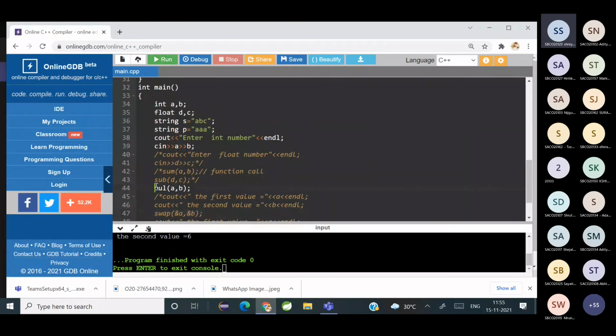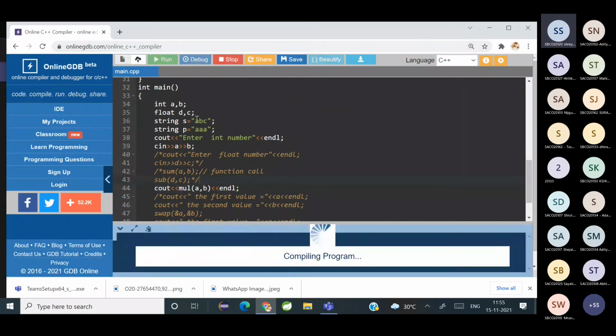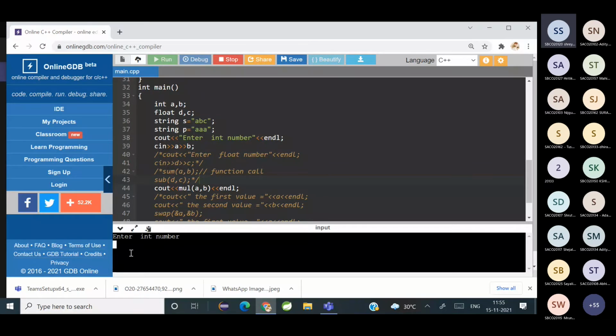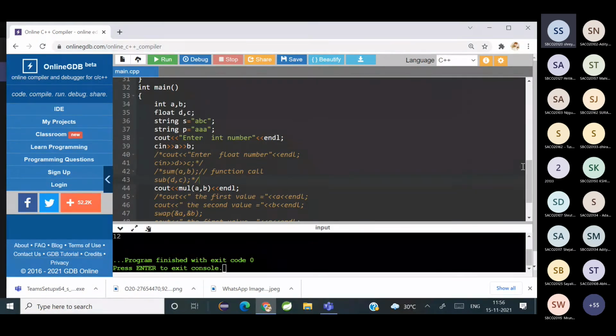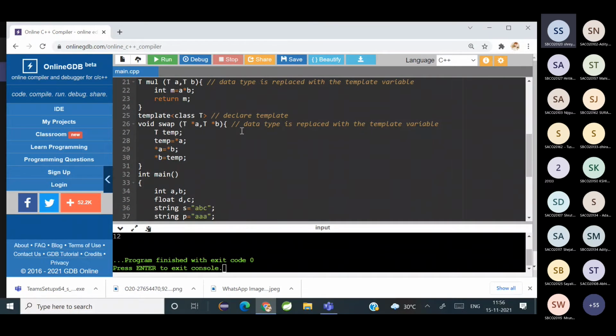Okay, I have to see out here. See out. So enter integer number. Dekha, can you see? 3 into 4, 12. So what did I do? In the mul function or multiplication template function, I returned the product.